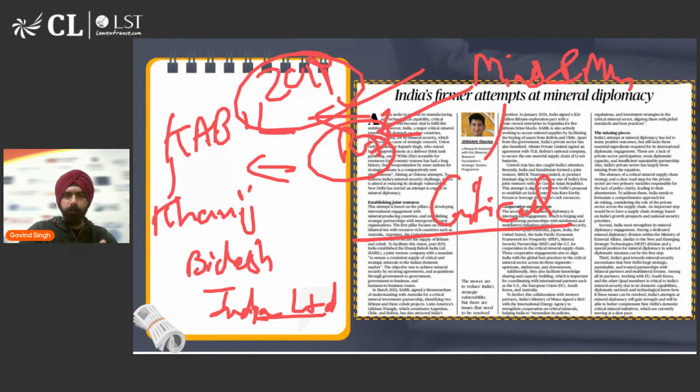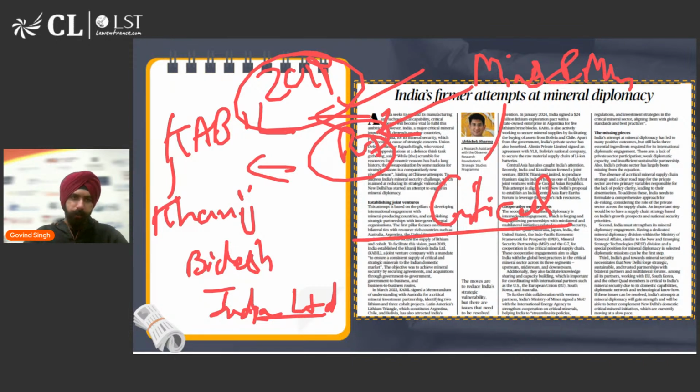Lithium is very scarce in our country, so we have to import it. And not just import it, we also have to process it. So both of the things are important. And the first attempt in establishing this mineral diplomacy is developing an international agreement, developing bilateral ties with these resource rich countries like Australia, Argentina, US, Russia, Kazakhstan, where there is abundance of supply of minerals like lithium and cobalt.